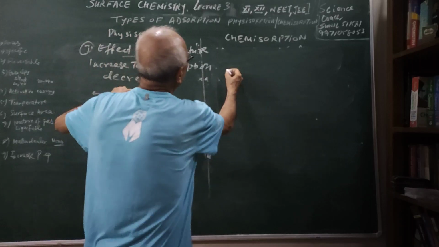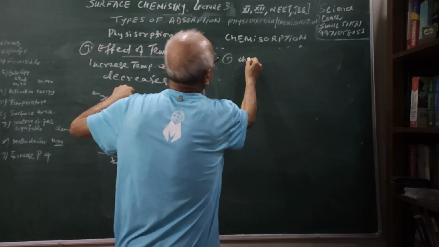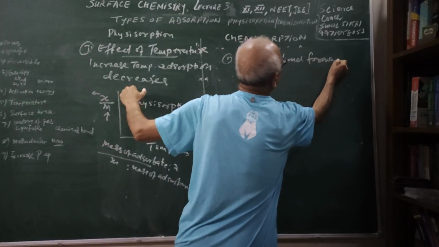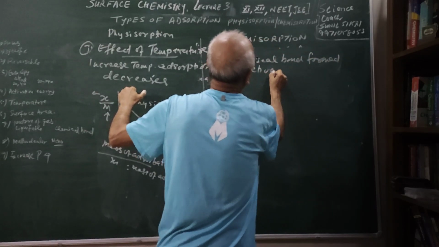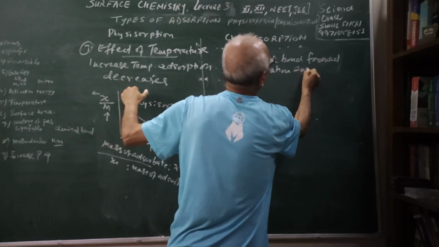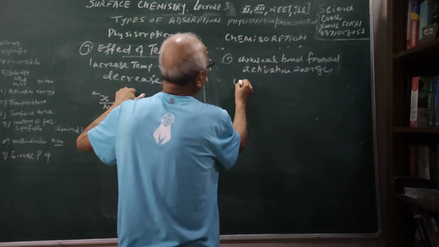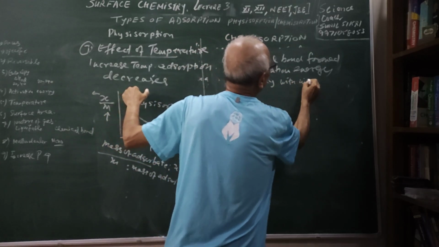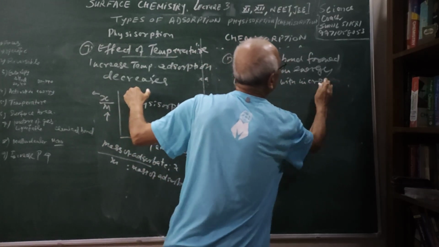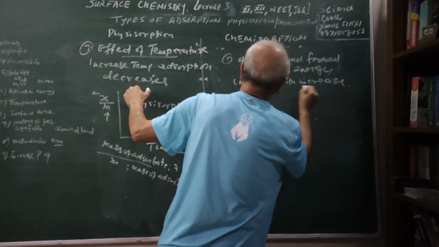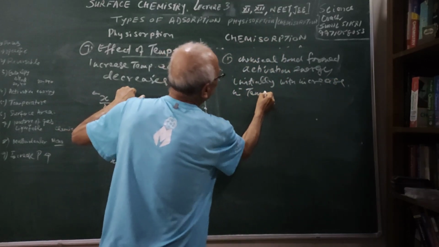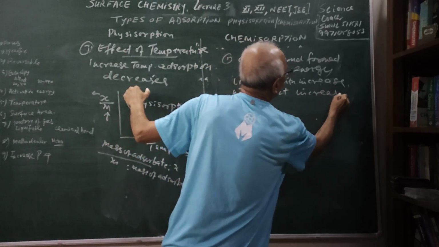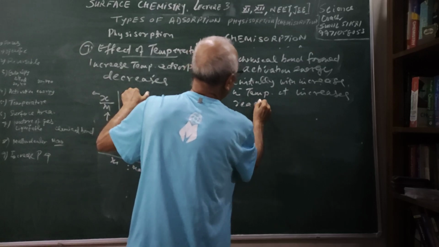But in chemisorption, what will happen? First, a chemical bond is formed, which requires activation energy. Therefore, initially with increase in temperature, it increases and reaches a maximum value.